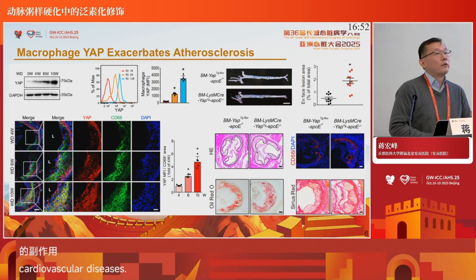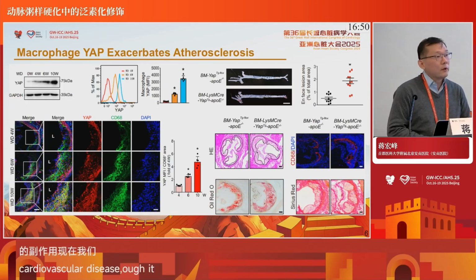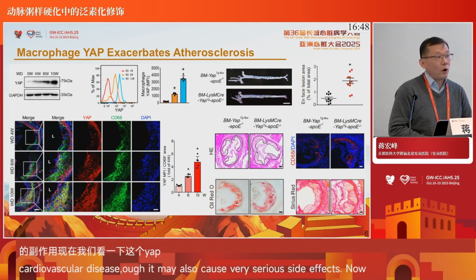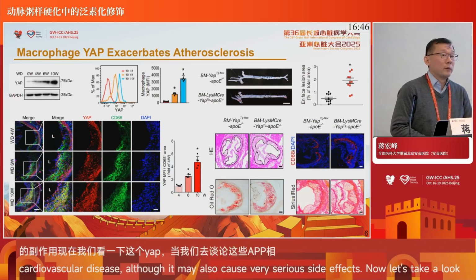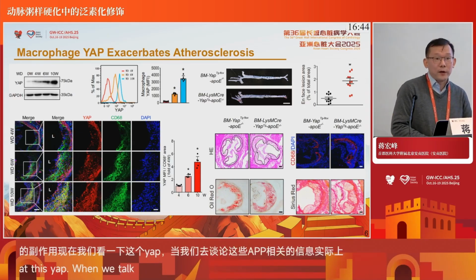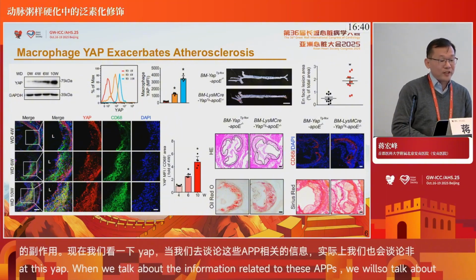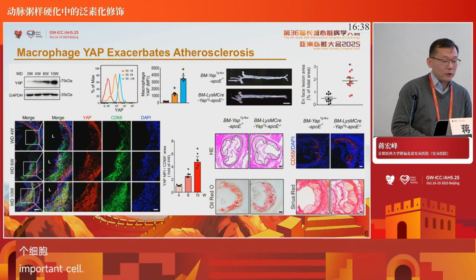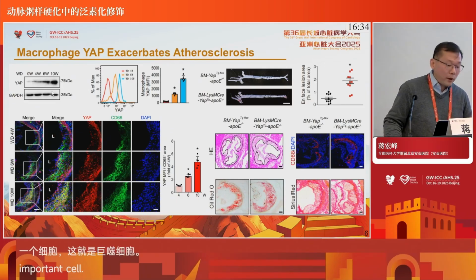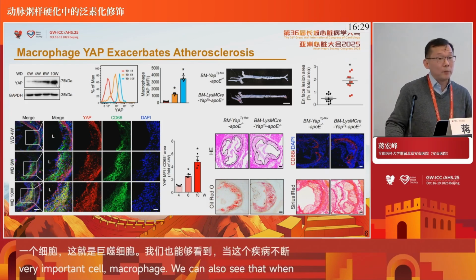When we are talking about inflammation, besides endothelial cells, we also ask about one of the most important inflammatory cells, the macrophage. What is the macrophage's role in this progress? So we detected YAP in the atherosclerotic model, and we can find that as the disease proceeds and time goes on, more and more YAP is expressed in the macrophage.